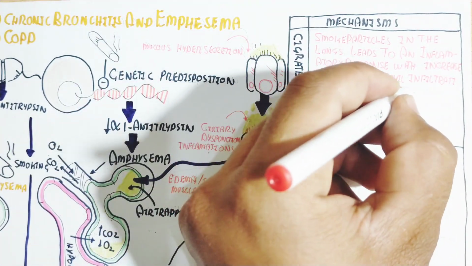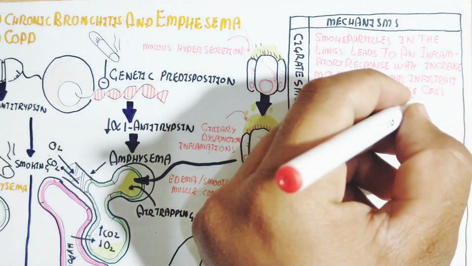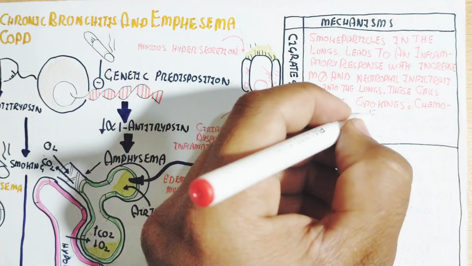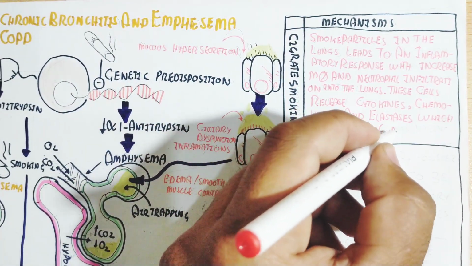These cells release cytokines, chemokines and elastase enzymes, which damage the lung parenchyma over time. So remember this parenchyma cell.